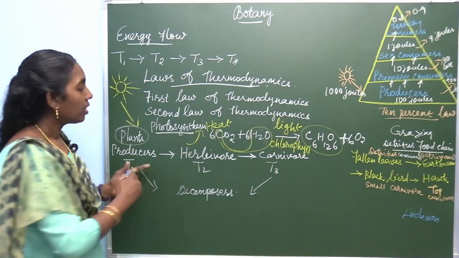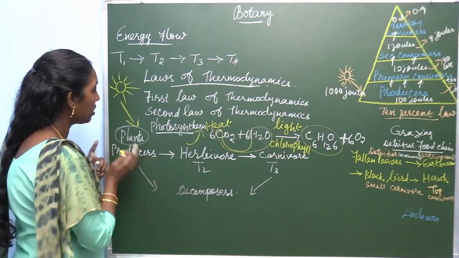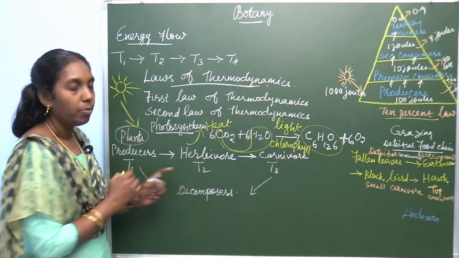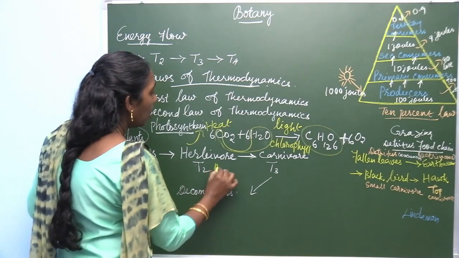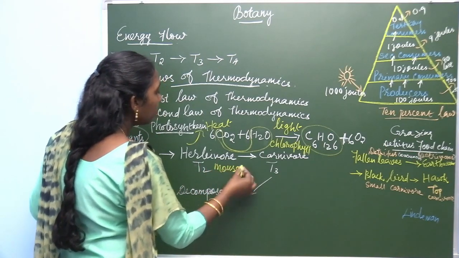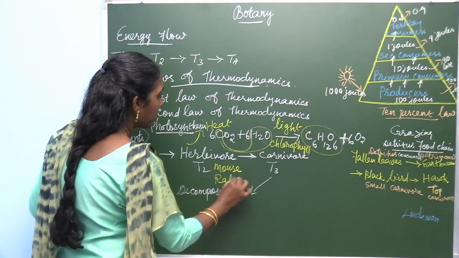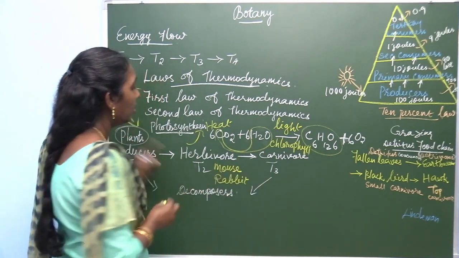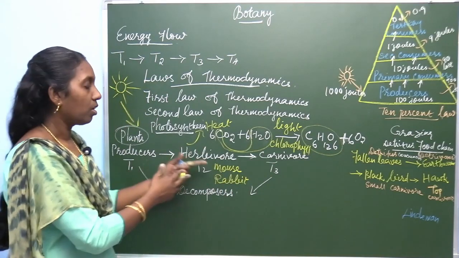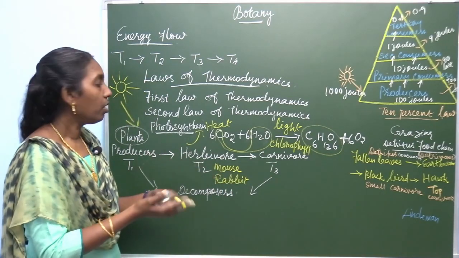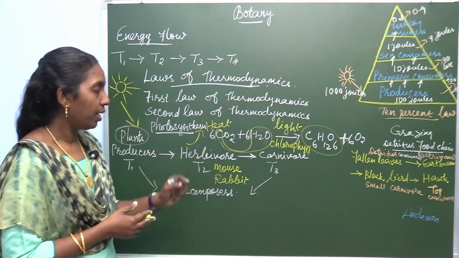This energy is transferred when these plants are eaten by herbivores. Some examples of herbivores are a mouse or a rabbit. It cannot consume 100% of the energy, but a certain amount of energy is released in the form of heat.